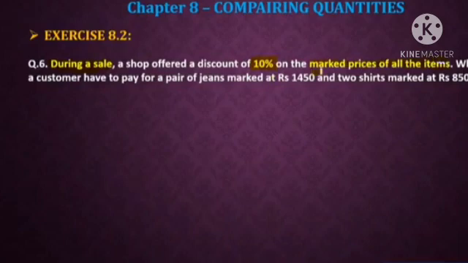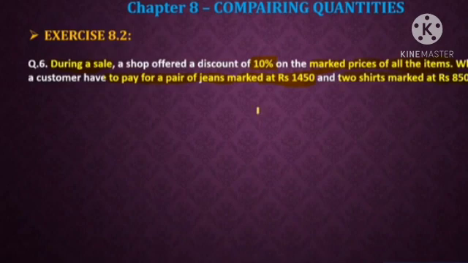That means whatever items are present in that shop, on all the items, that means the marked price of all the items, the discount is 10% during that sale. Now what would a customer have to pay for a pair of jeans marked at Rs 1450 and two shirts marked at Rs 850 each?